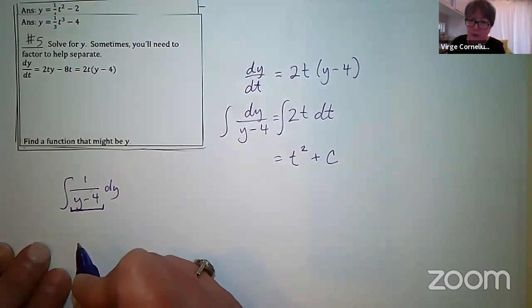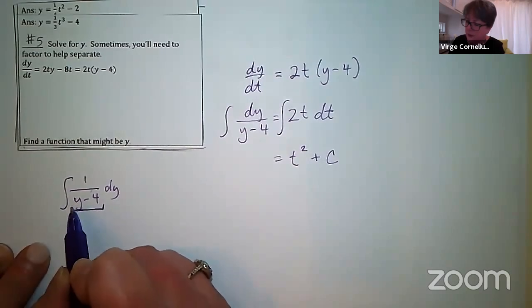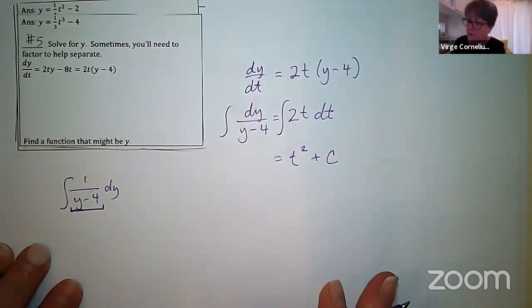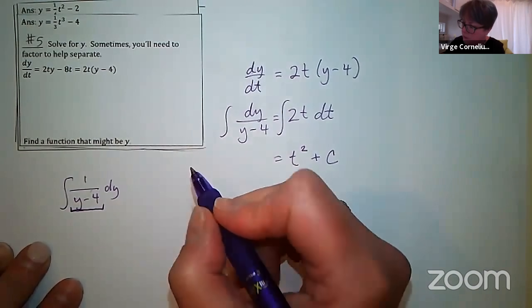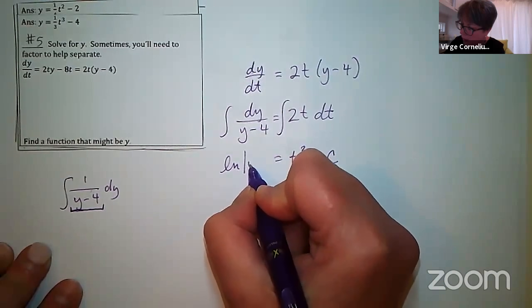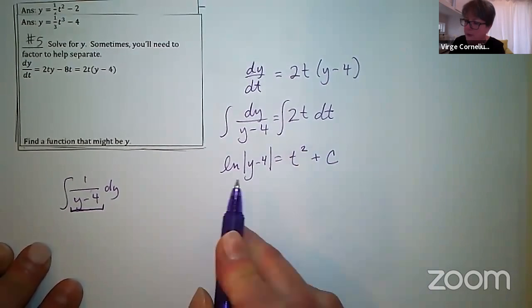You can think about a U substitution if you want, but it's not necessary because this is just a linear divisor with a coefficient of 1. So there's not going to be any chain rule involved or anything like that. So we usually just hop straight to the natural log of y minus 4 in absolute value, and that would be our antiderivative.